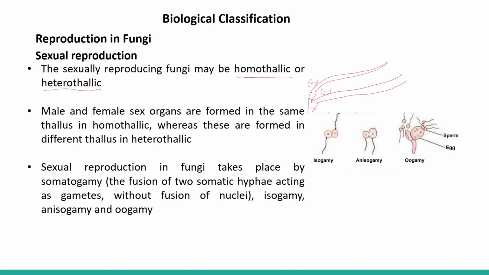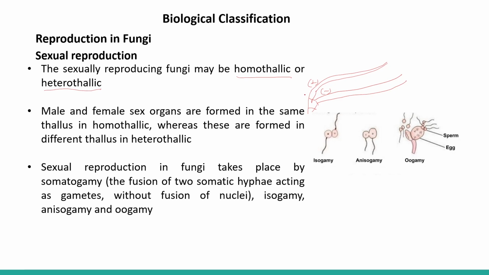Male and female sex organs are formed in the same thallus in homothallic. So here the male and female sex organs are formed in the same thallus, and that is why it is called homothallic. Whereas if these are formed in different thalli, then it is called heterothallic.